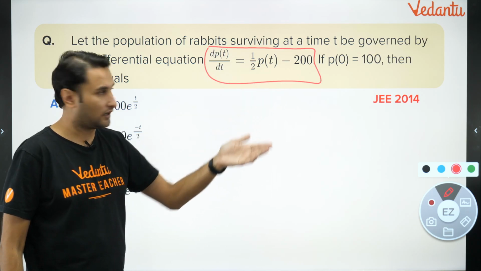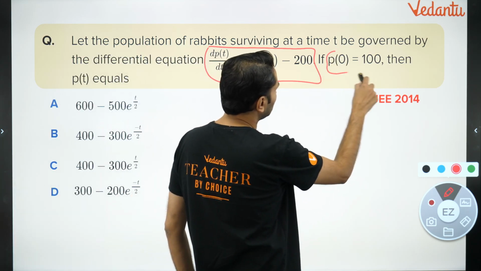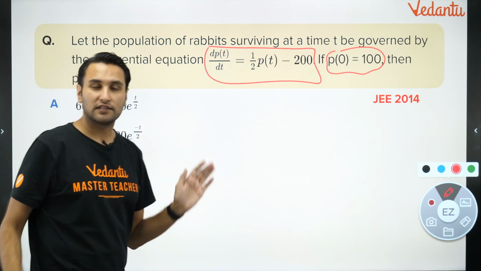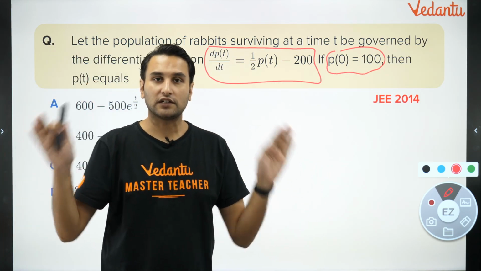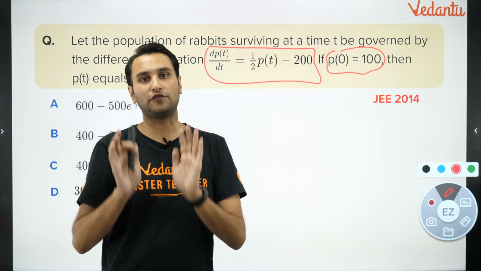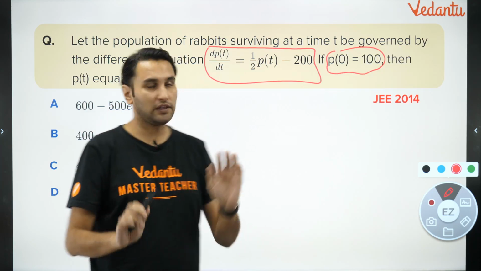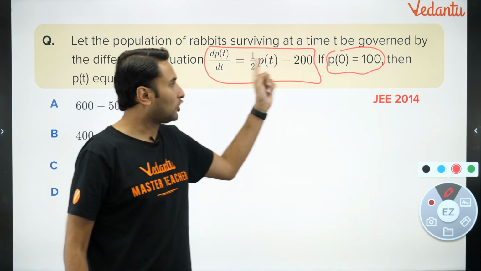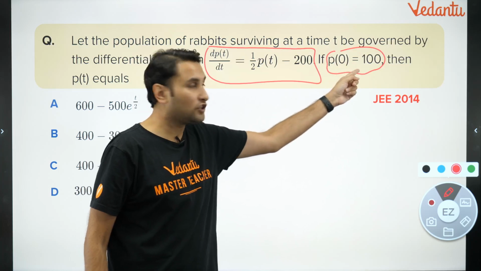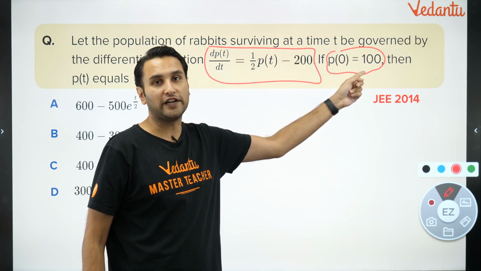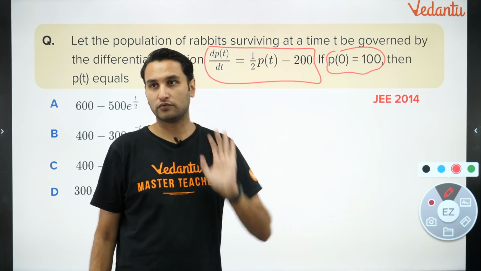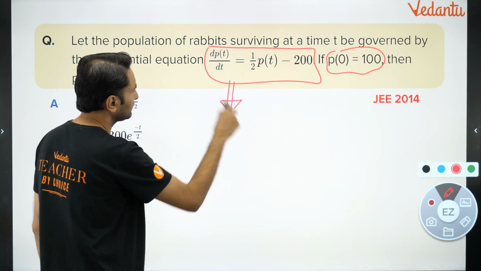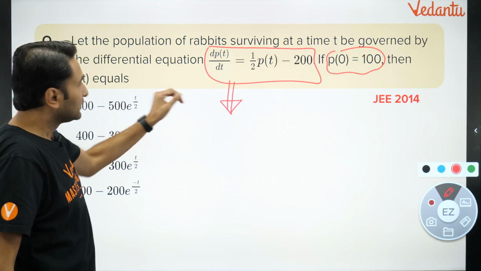Okay, how, we will learn. And there is a condition given that p of 0 is 100. Then p(t) equals, if you remove the word statement, it is simply solve the differential equation. Question is very simple. Solve the differential equation and use this condition to find out the particular value. Okay, clear? So come, let's do it. It is very simple.